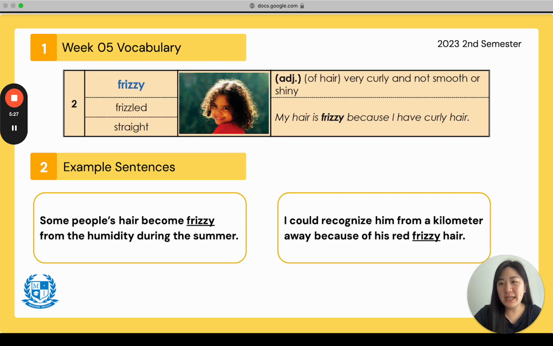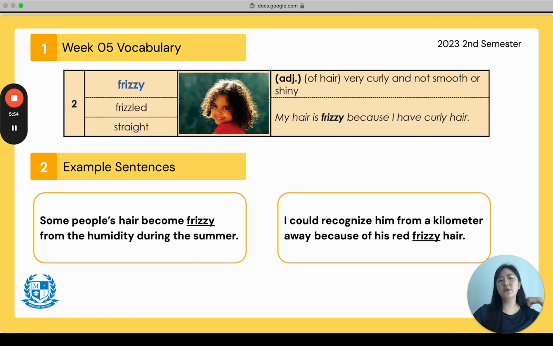Example sentence number 1 at the bottom says, some people's hair become frizzy from the humidity during the summer. That's what I just said. Because there's humidity, our hair just kind of gets like this. So then you would have to brush it out and make it all nice and pretty again. Number 2, it says, I could recognize him from a kilometer away because of his red, frizzy hair.